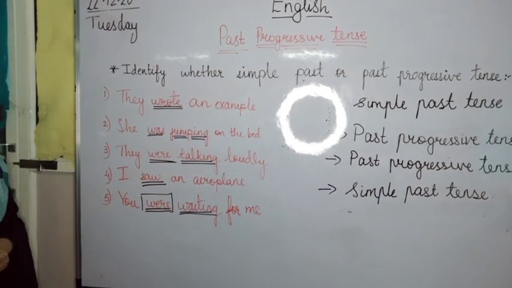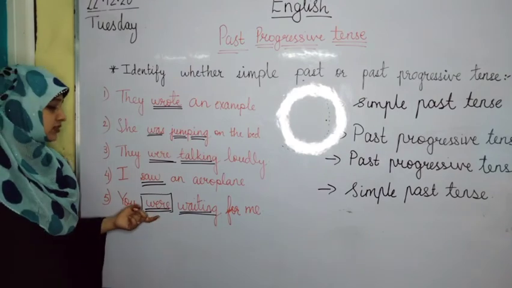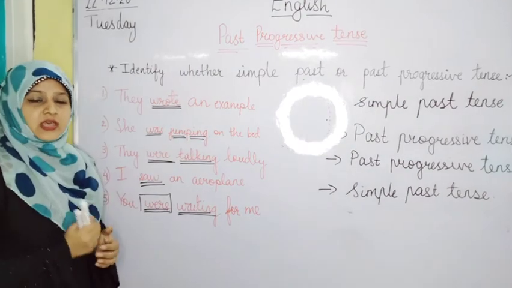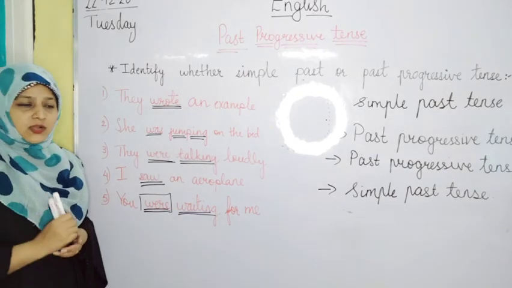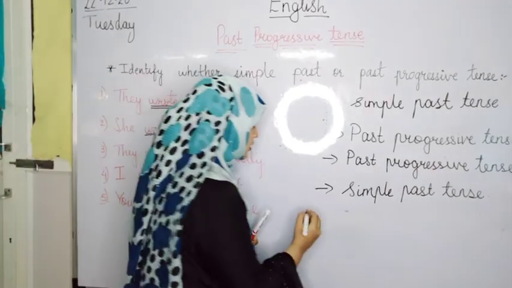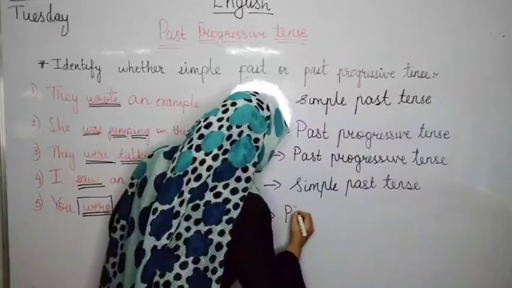Identify if it is into simple past tense or if it is into past progressive tense. Can anybody tell me what it is? Yes, you all are right. It is into past progressive tense.